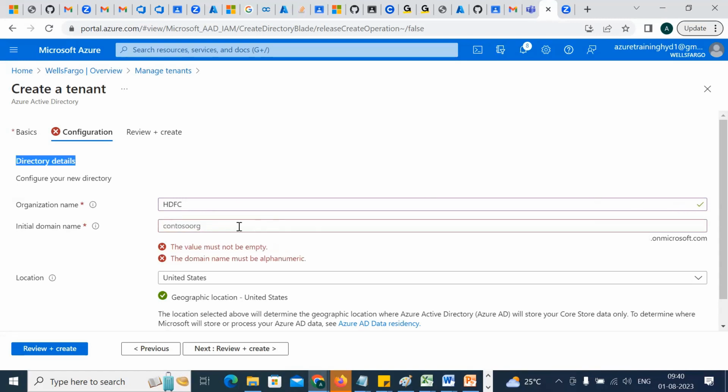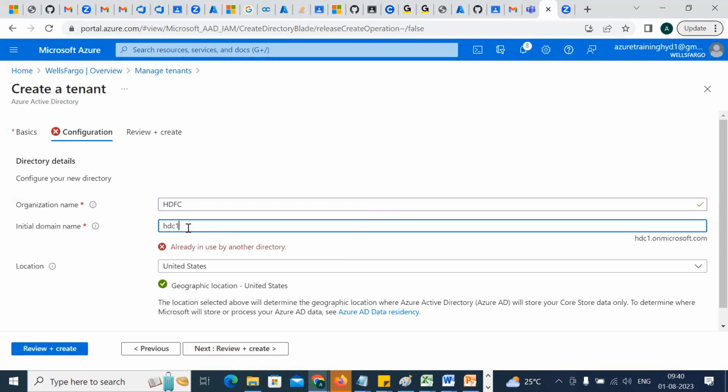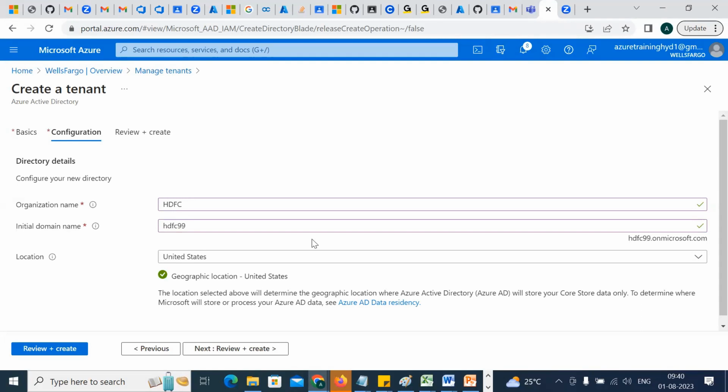Now we have to go with this. That is also taken. Let's make it 90. This is okay. HDFC is very famous, right? So 1990, I use it. Fine. So HDFC99 is their initial domain.